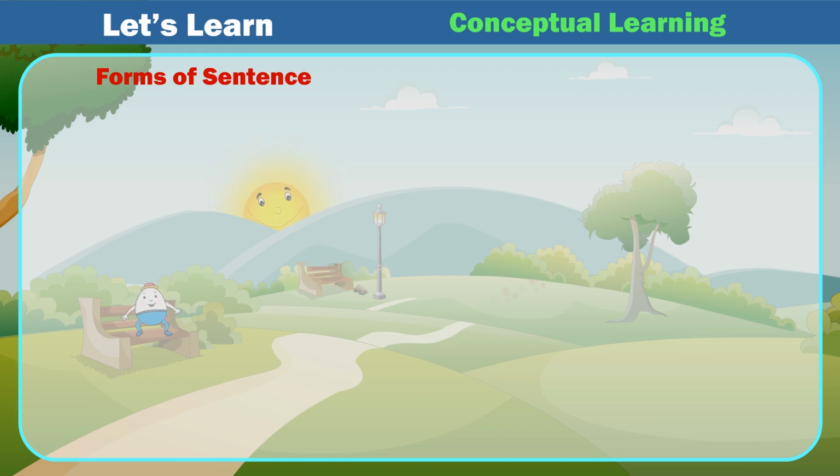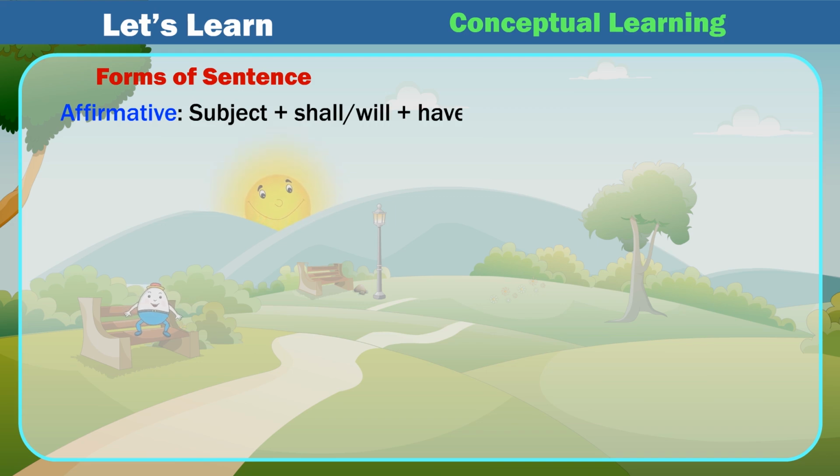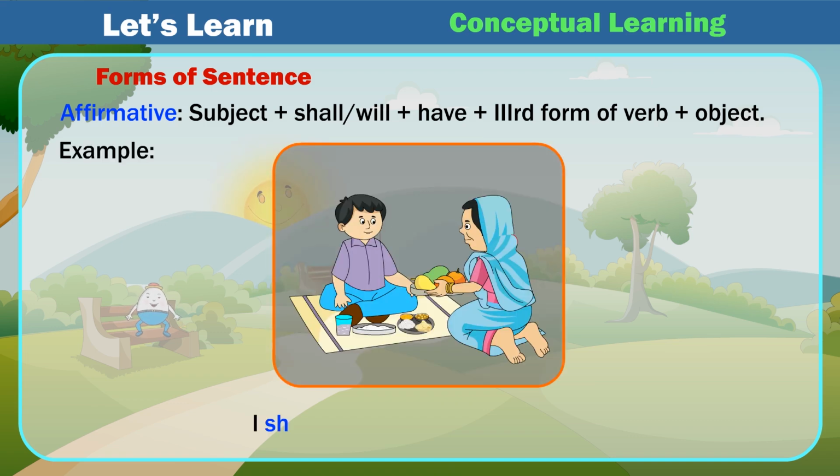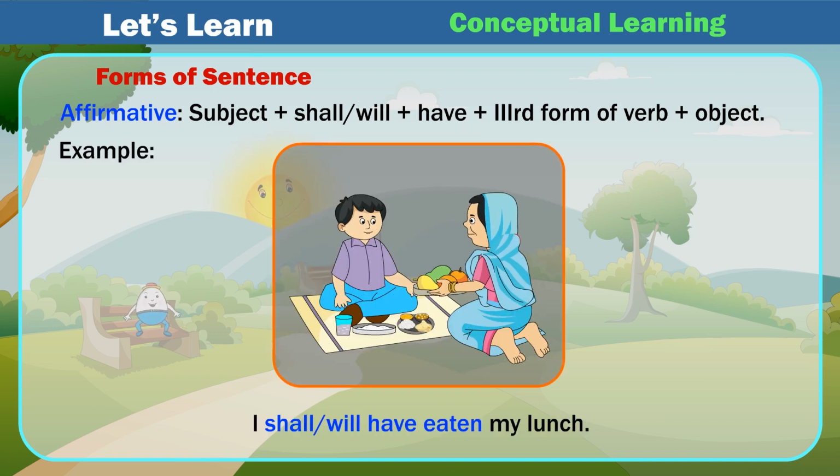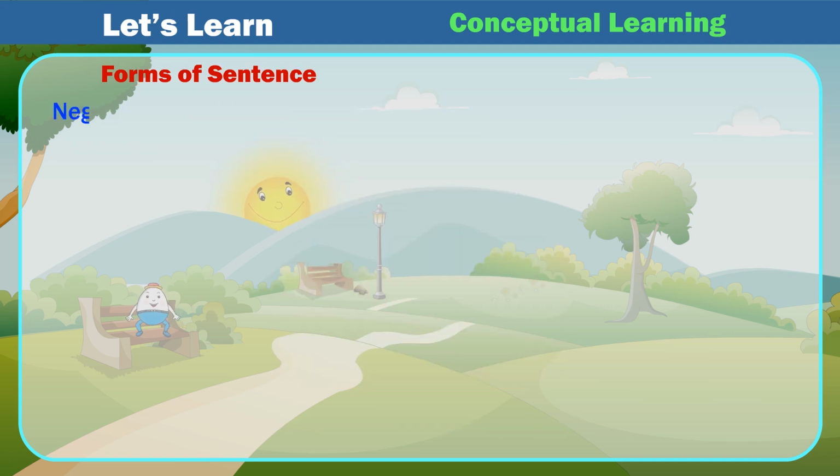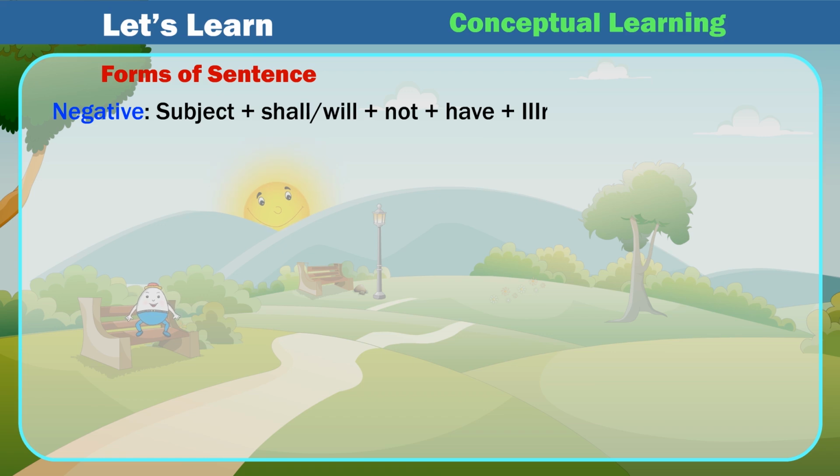Forms of sentence. Affirmative: subject plus shall/will plus have plus IIIrd form of verb plus object. Example: I shall/will have eaten my lunch. Negative: subject plus shall/will plus not plus have plus IIIrd form of verb plus object.